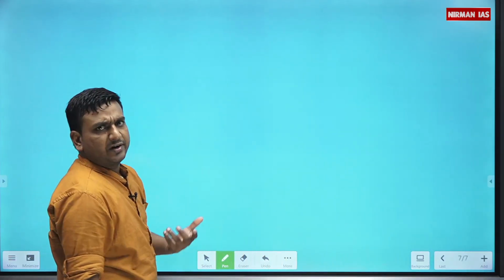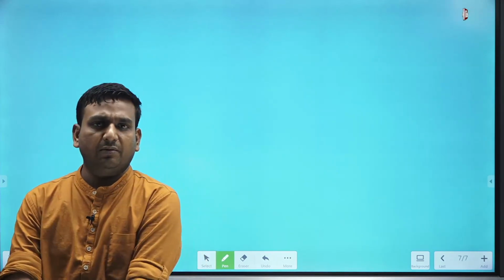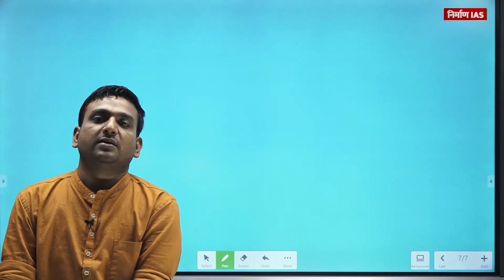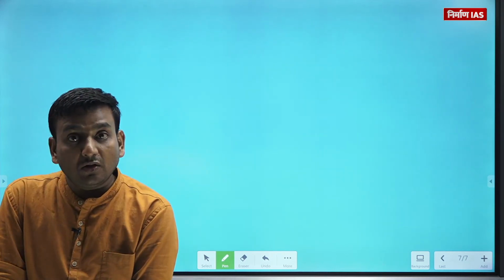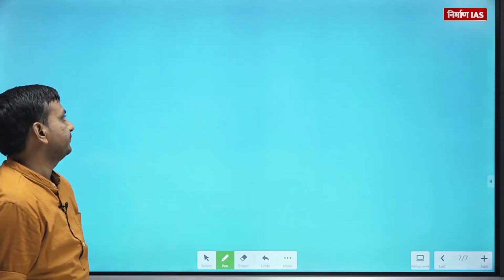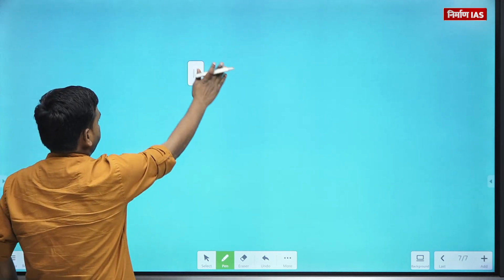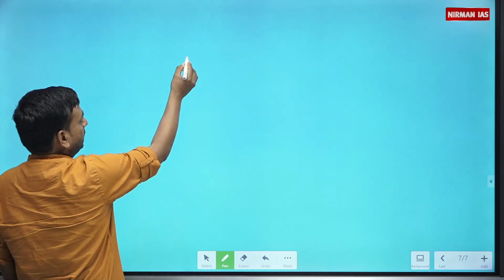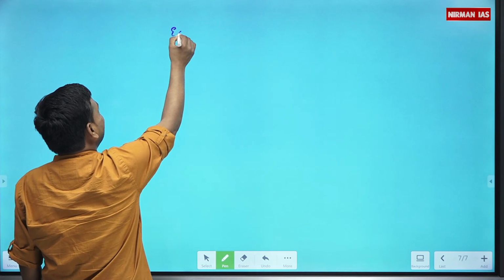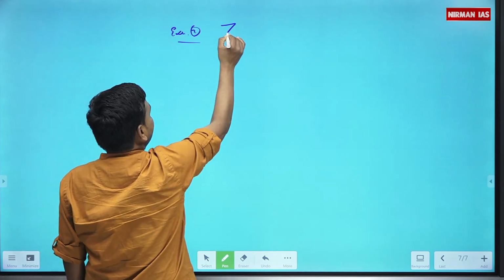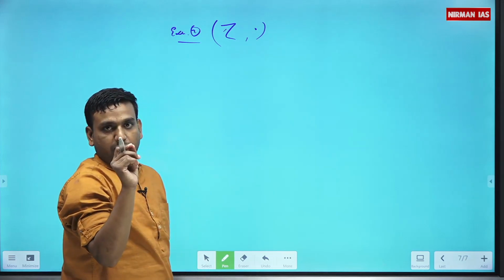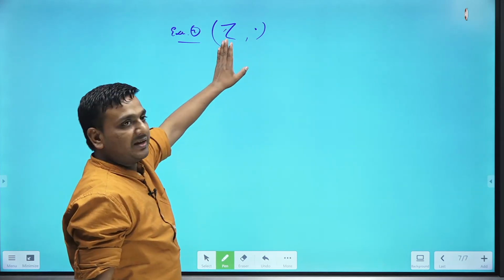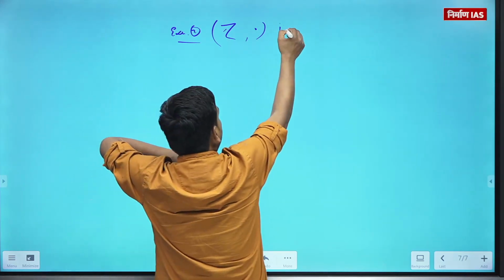Similarly, you can talk about rationals. Similarly, you can talk about integers. With the addition I have told, you can go with the multiplication also. Fine. Okay, if you can go, then tell me: Z with respect to usual multiplication. Please focus on my words. Is usual multiplication a group or not?